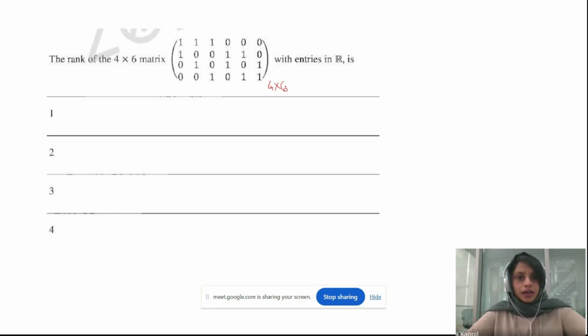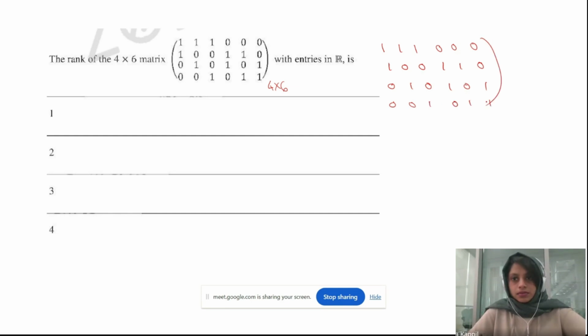So here I'm just going to apply the row transformation. So this is our matrix: 1 1 1 0 0 0, 1 0 0 1 1 0, 0 1 0 1 0 1, 0 0 1 0 1 1.